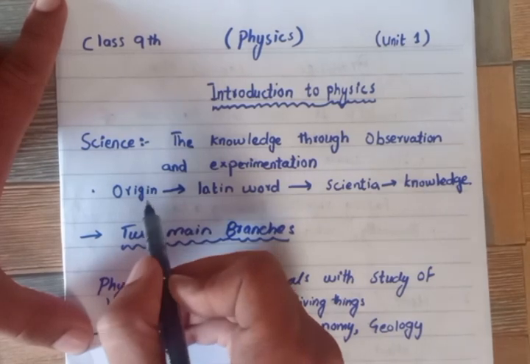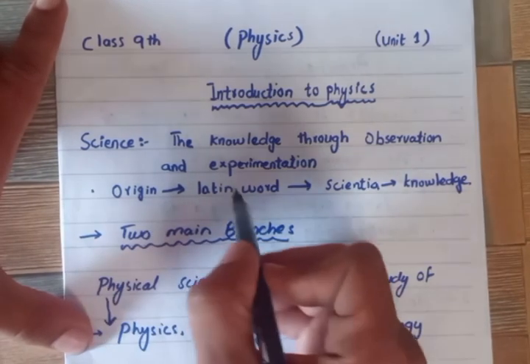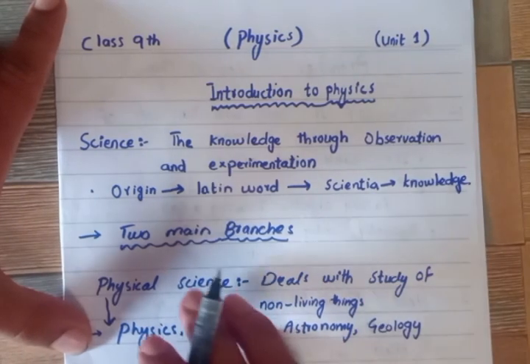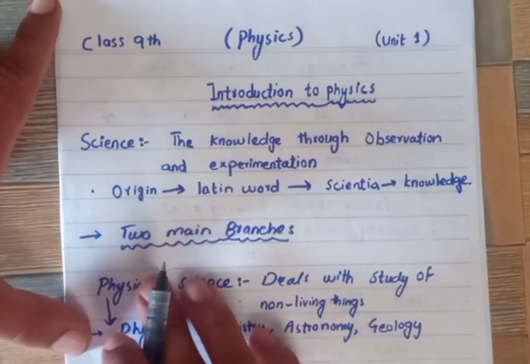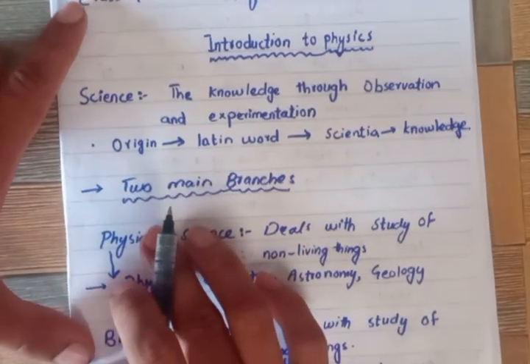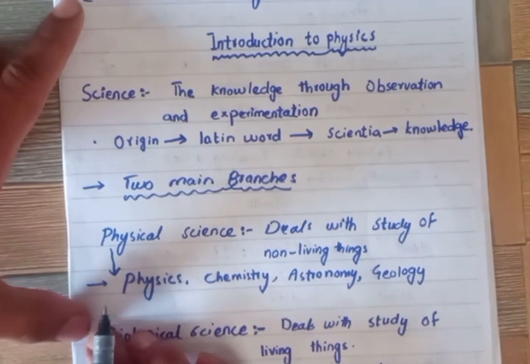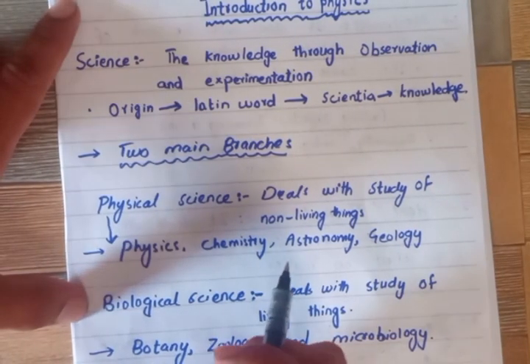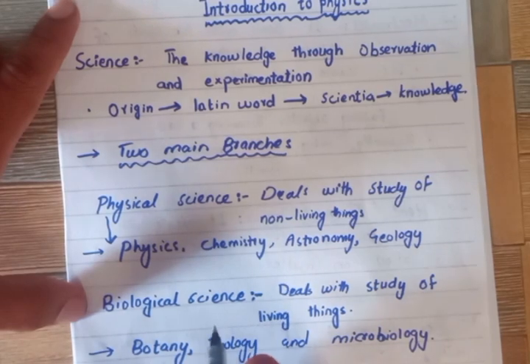Okay, come towards its origin. Science is a Latin word, scientia, known as knowledge. Science is divided into two main branches: physical science and biological science.